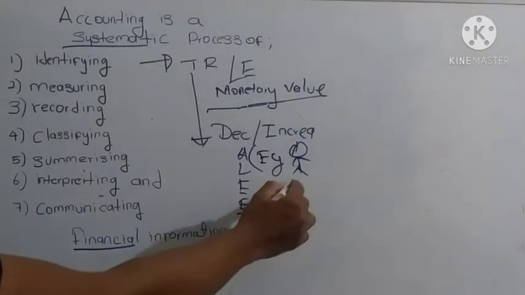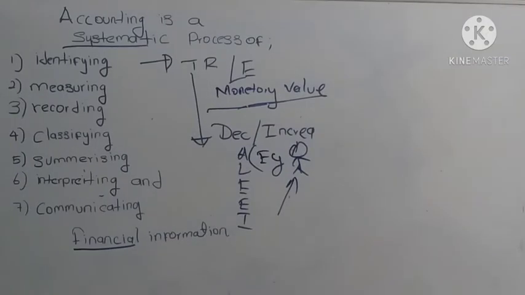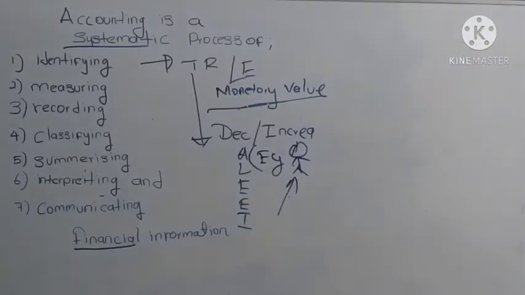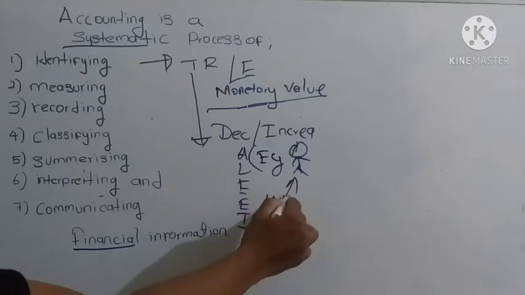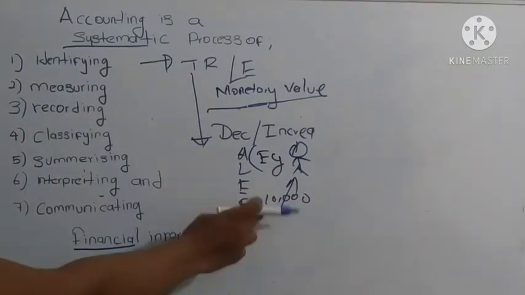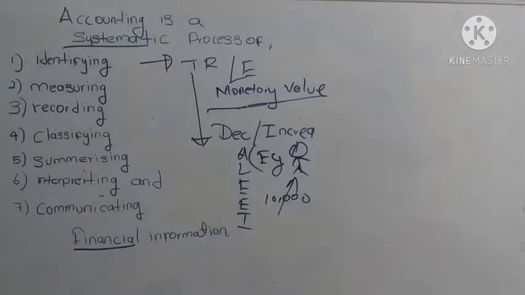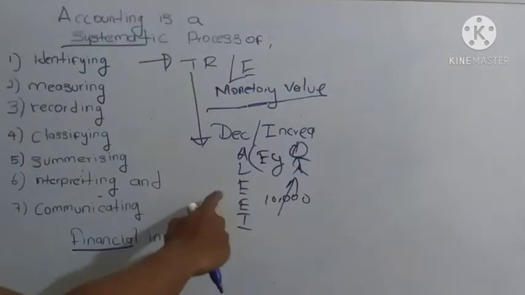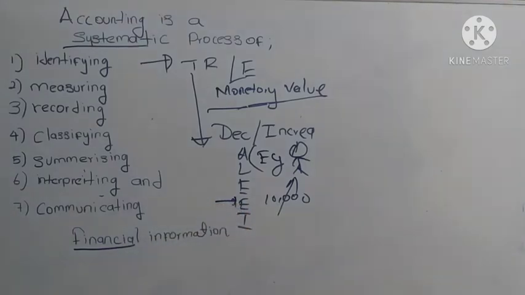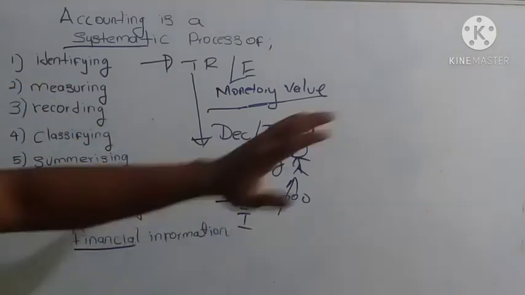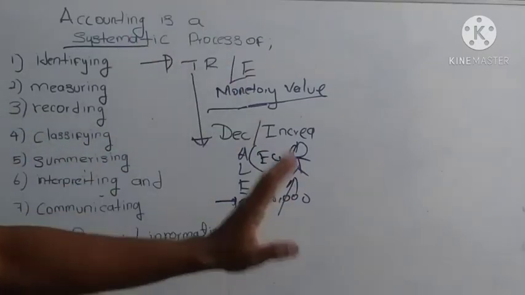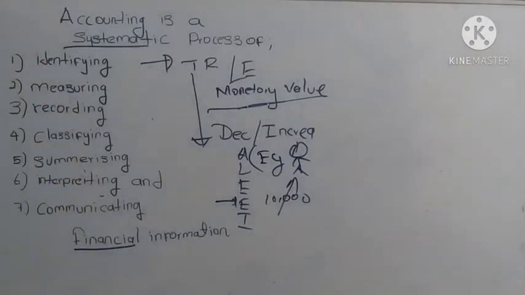Anyhow, paying salary to an employee is a monetary value transaction. Paying a salary of 10,000 to an employee has monetary value. In addition to that, this 10,000 will increase the expense of the organization. It will result in changes in accounting elements. So the salary payment needs to be recorded in the books of accounts. The first process is to clearly identify what transactions need to be recorded, and what transactions and events should not be recorded. That is identification.